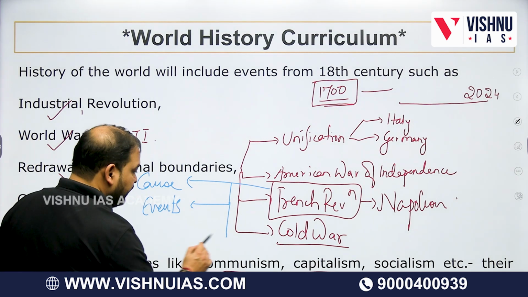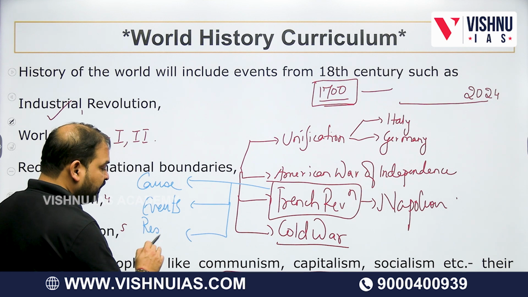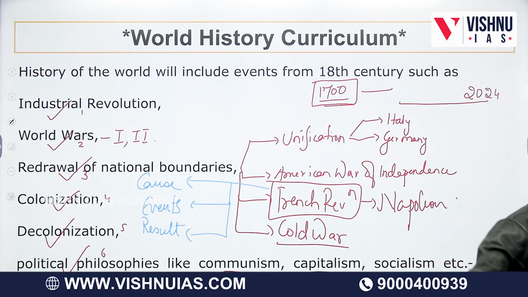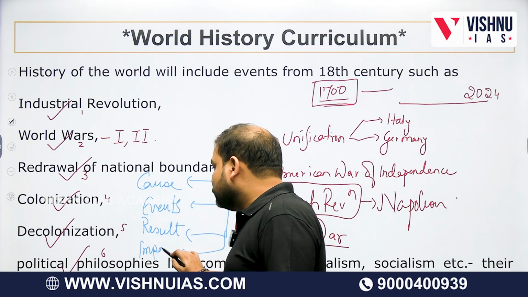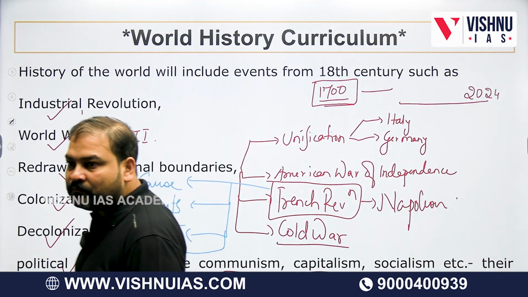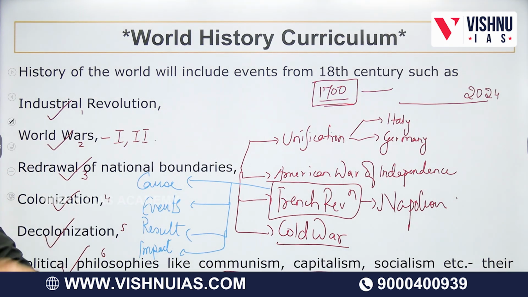Of course, every place there must have been some result. At the end of the French Revolution, there would have been a result. At the end of the American Revolution or unification. And finally, the big picture would be the impact of these. The American Revolution would have some impact, the French Revolution would have some impact on India, impact on France, impact on the world, impact on Europe. Like this, we'll have to see the impact.